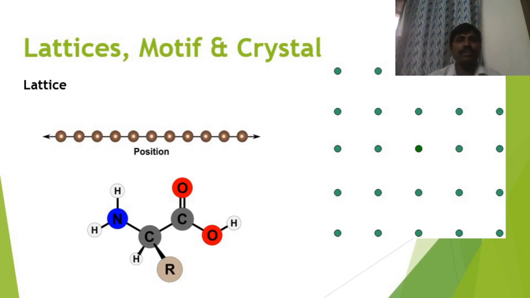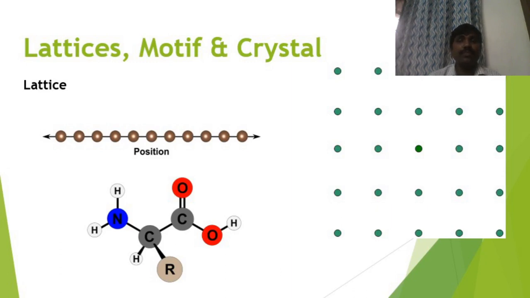The first term is lattice. What do you mean by lattice, sir? Lattice is a collection of points arranged in an ordered way in a line, in a plane, in a space. If the collection of points is arranged in a line, then that lattice is called a one-dimensional lattice. If the collection of points is arranged in a plane, then that lattice is called a two-dimensional lattice.